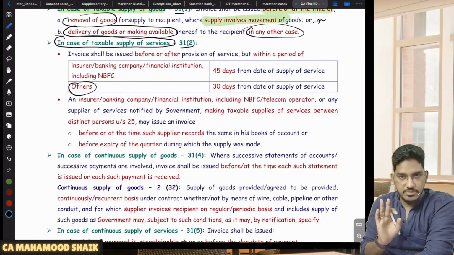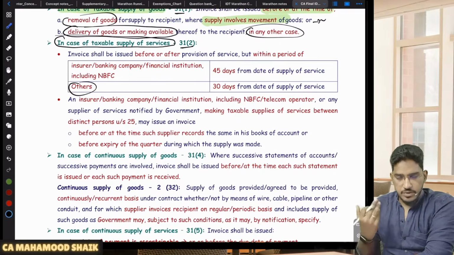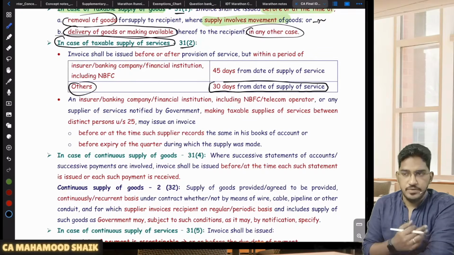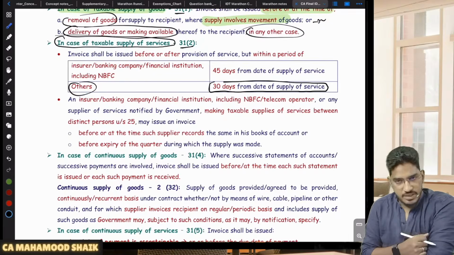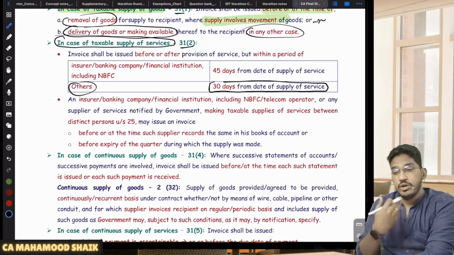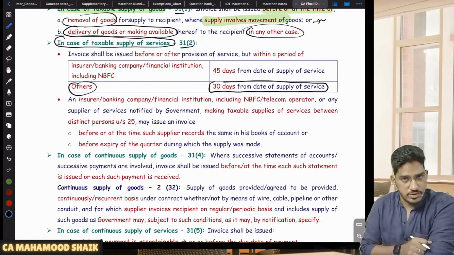If you are a usual taxable person making usual supply of services, invoices are required to be issued within a maximum time limit of 30 days from the date of supply of services. Today if I made the supply of service, let us say for example today I have done some ITR filing for one of my clients, I am a registered person, I am required to issue the invoice within 30 days from the date of provision of service. Today I am done with the ITR filing, so from today within 30 days I am required to issue the invoice.